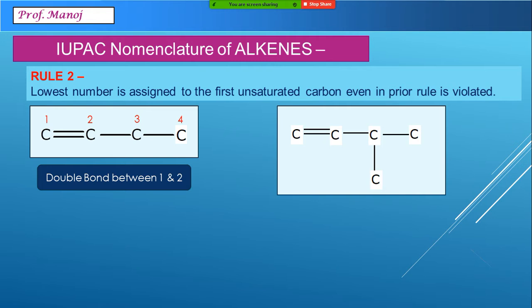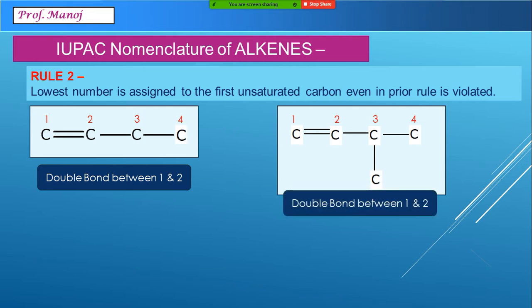In this case, if you number as 1 and 2, the double bond gets number between 1 and 2. So that is taken as correct. Some students make a mistake of numbering this example from right to left, considering methyl group is given importance. But that is completely incorrect because methyl group is not given any importance at all.